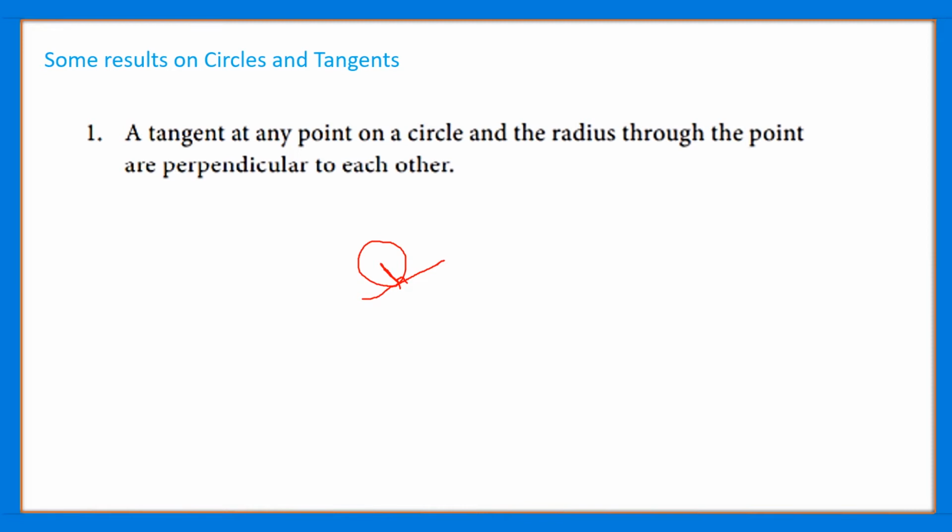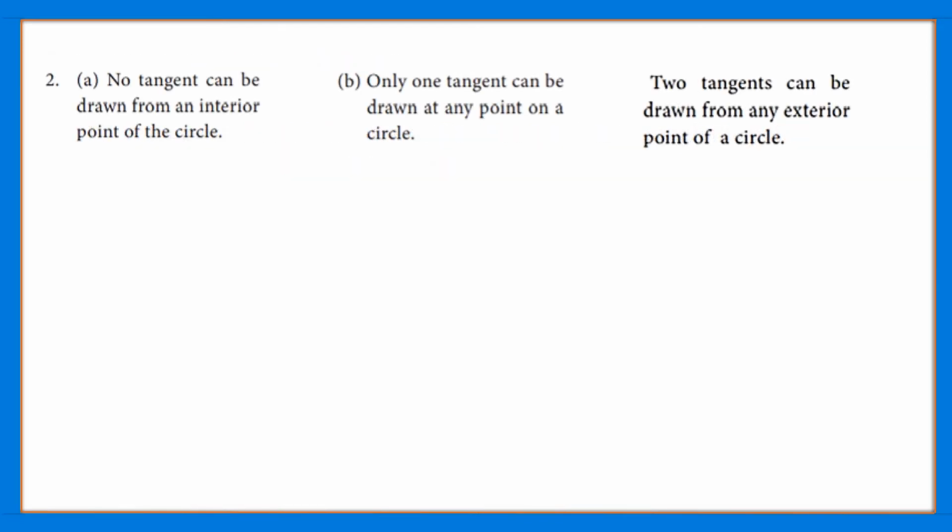And the next result is: no tangent can be drawn from an interior point of the circle. We all know that a tangent is drawn such that it touches the circle at only one point. If we draw a line through the interior of a circle, that will not be a tangent, and it fails the definition of the tangent. So no tangent can be drawn from an interior point to a circle.